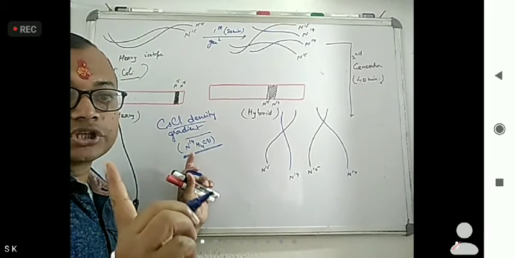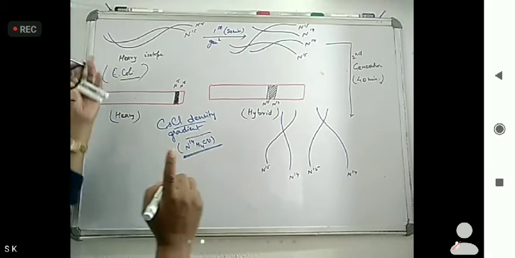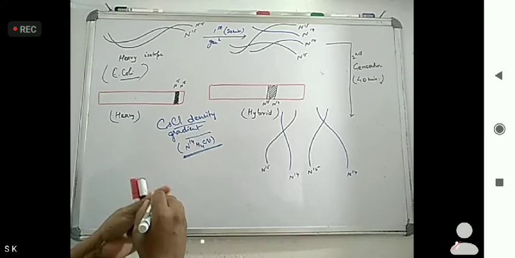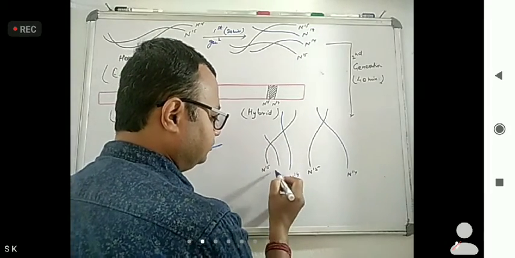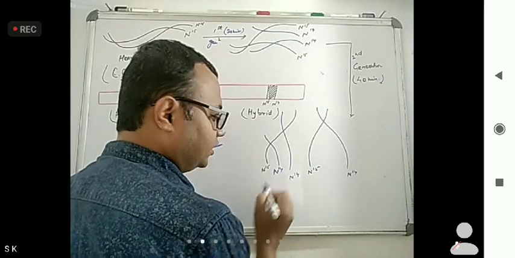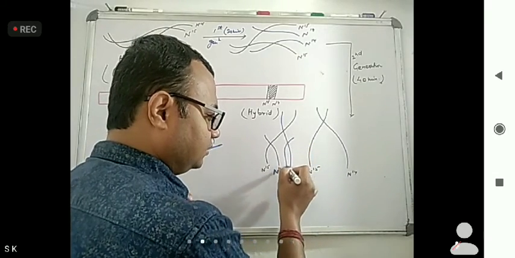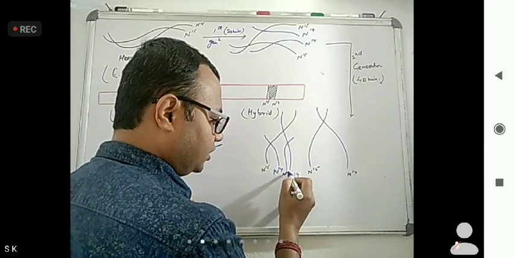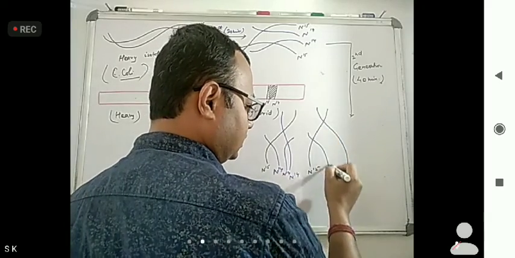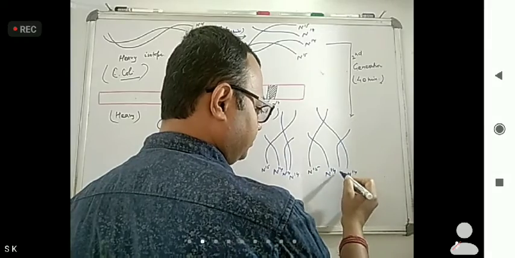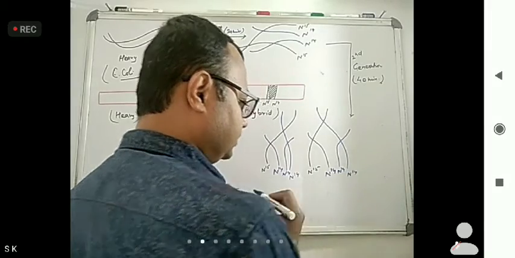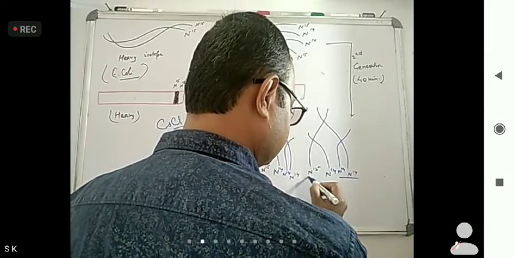Normal nitrogen, the heaviest isotope is not there. Only initially the heaviest isotope was taken. Now here what happens? This also will come. This is N14. This will come. This is also N14. Here this is N14. This also came N14.